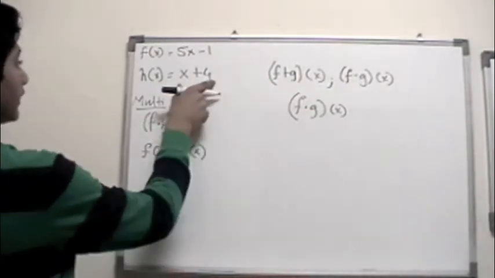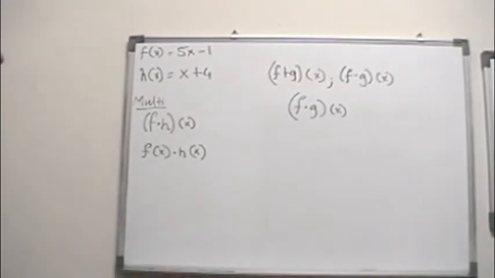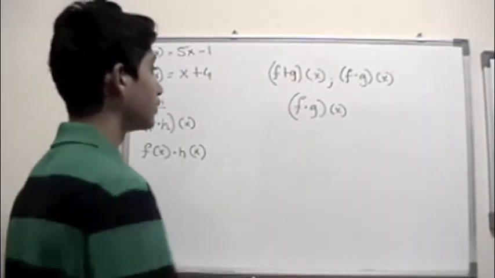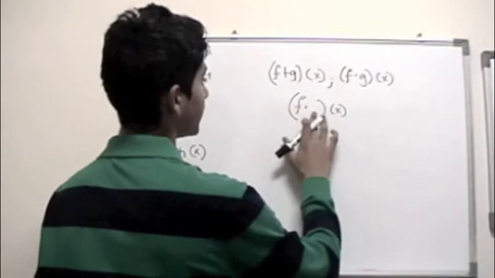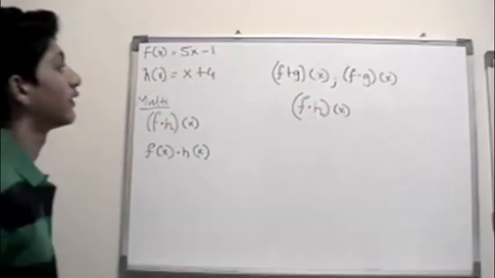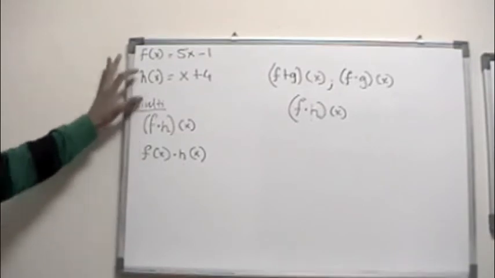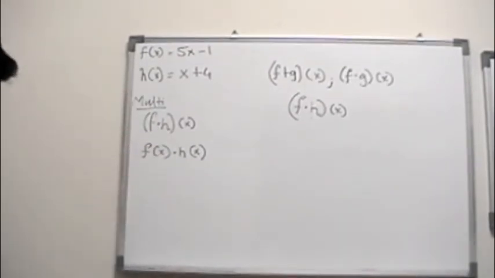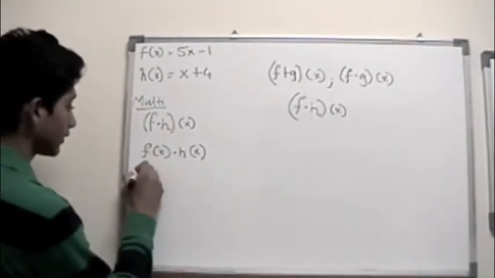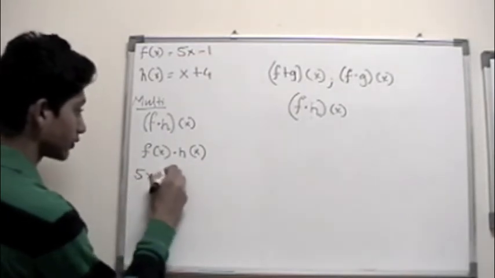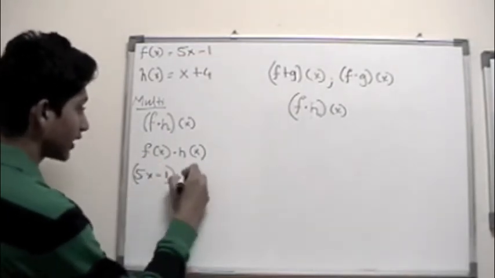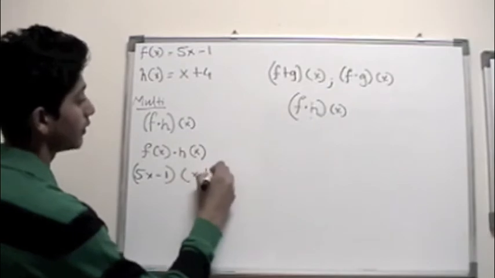Since we were using g of x too much, I mistakenly wrote that, sorry guys. So we just replace the functions, and you would receive 5x minus 1 multiplied by x plus 4.